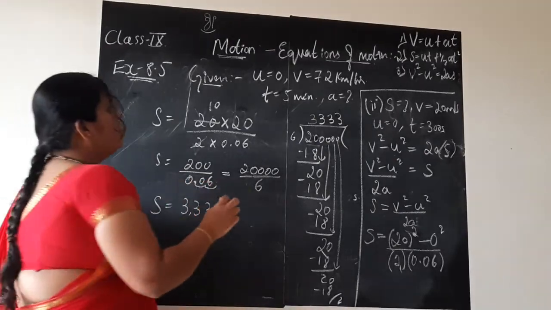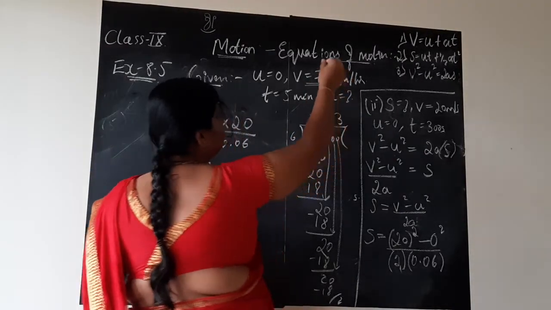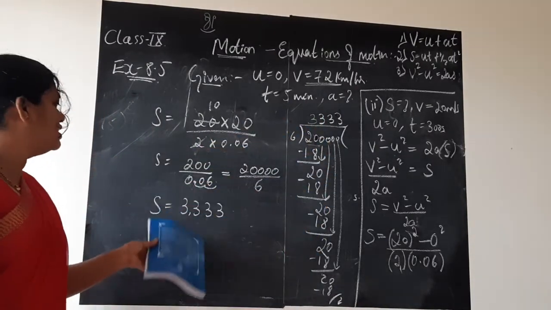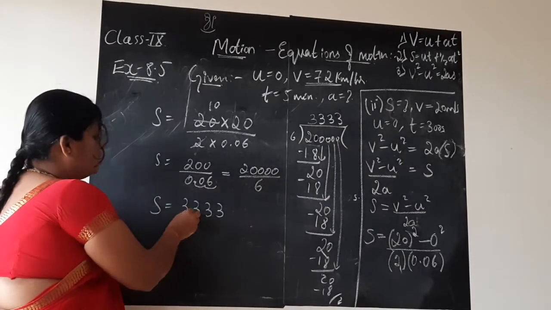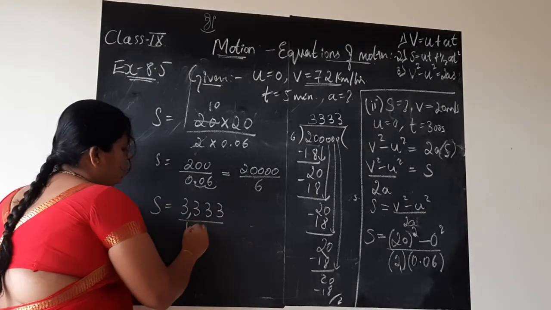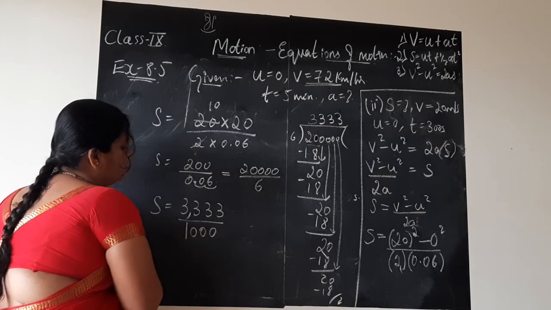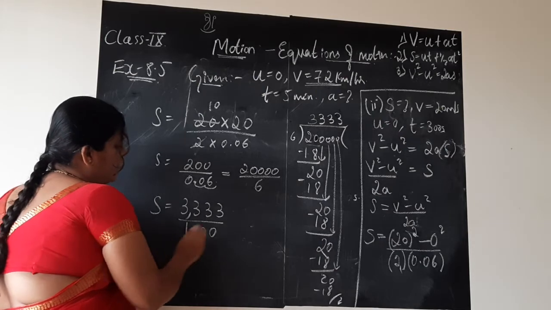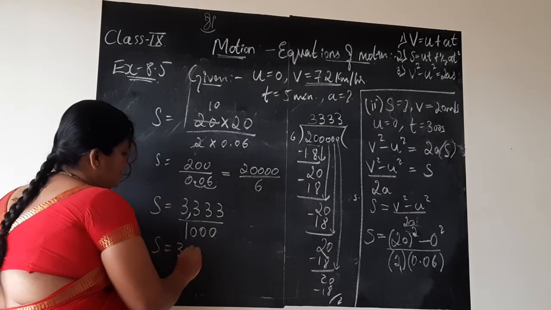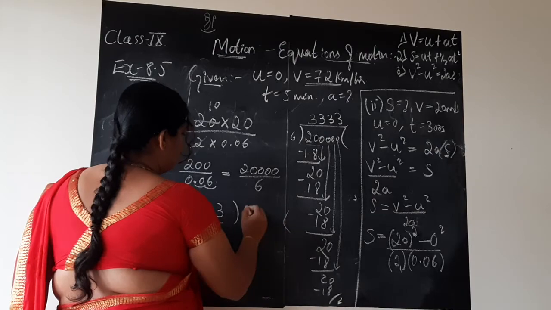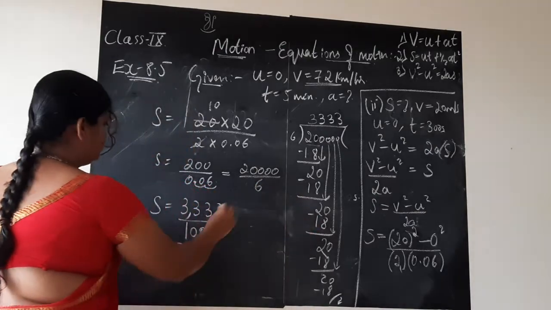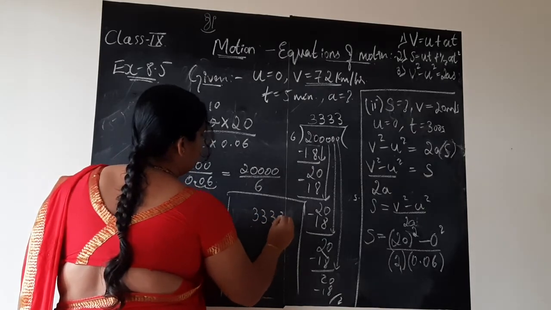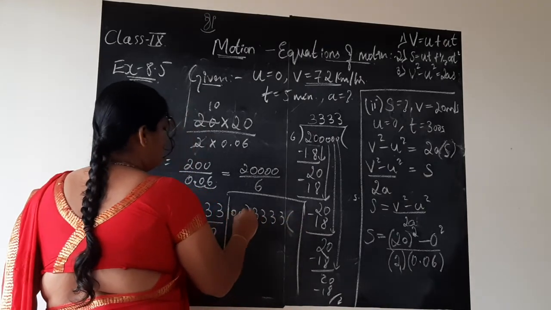No. Why? Because they gave us the velocity in terms of kilometer per hour, but we have converted it into meter per second and substituted. So it is 3333. If you want to convert it into kilometer again, divide it by 1000. When you divide, what you get is 3.3. How? Let us see. No place here. Here I will do 3333 has to be divided by 1000.